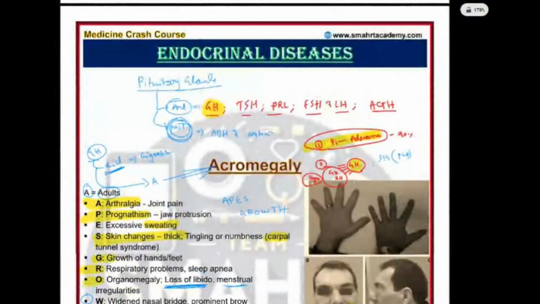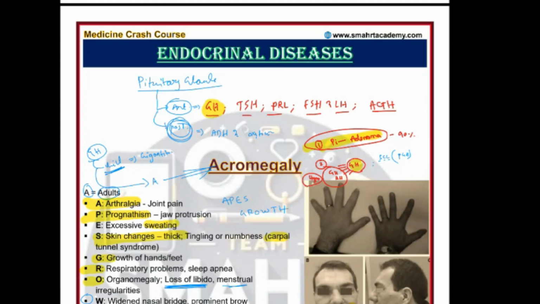Okay, acromegaly over. Any doubts in acromegaly? If you have understood, raise your hands. Yeah, Zabardast, Zabardast. Okay.